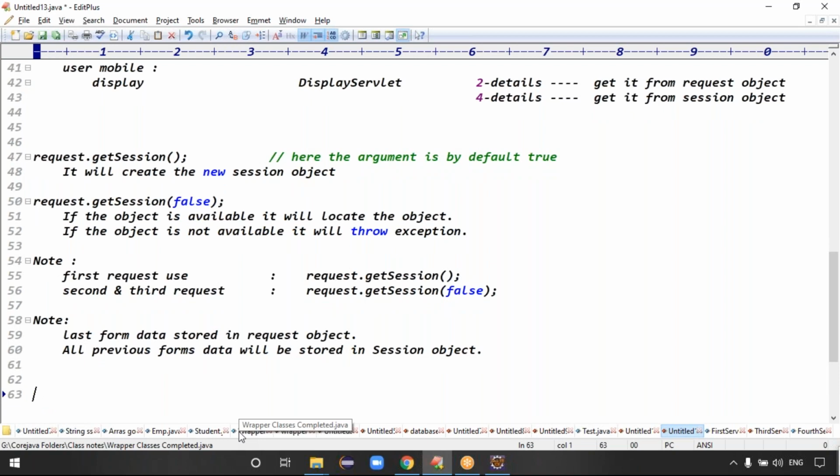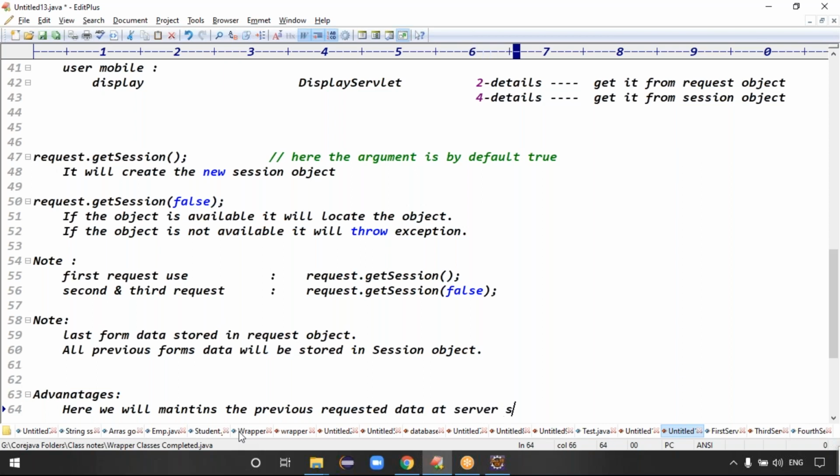The advantage of this mechanism is that here we will maintain the previous request data at the server side, using the session object. If we maintain your previous details at server side, then are those details secure or not secure? Secure.